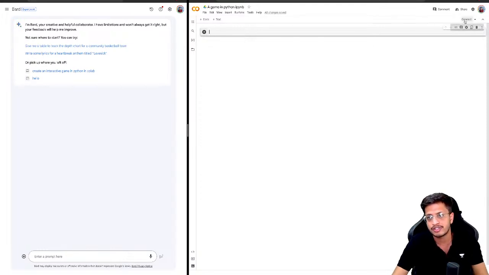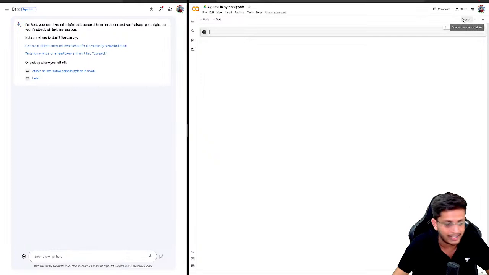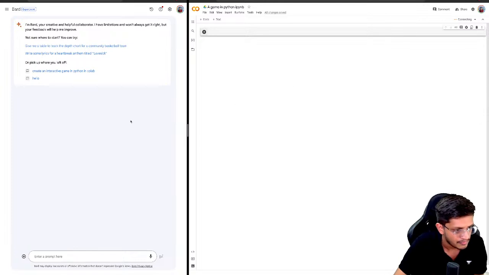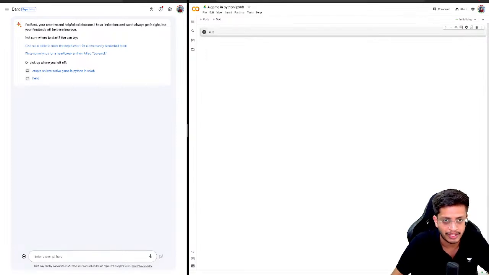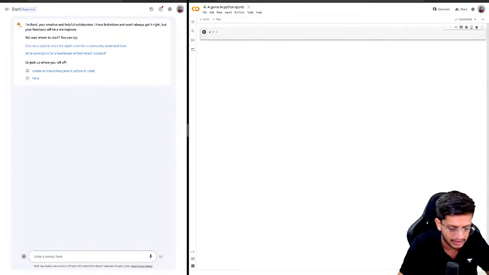What you need to do is click Connect on the top right corner. It will connect to a Python runtime, the default Python 3 runtime. Here you can run Python code as usual. Let's say I write a equal to 3 and then print a. This is just for testing if the online IDE works fine.